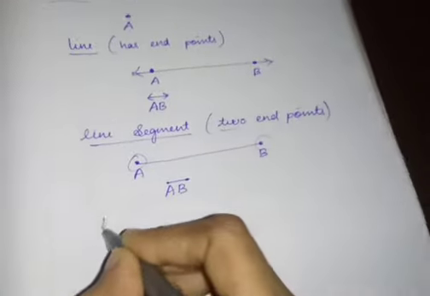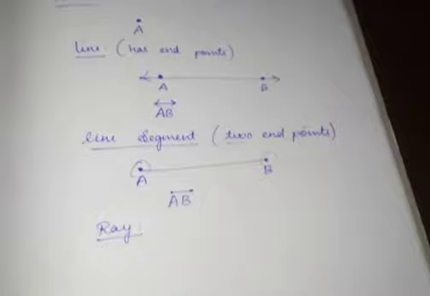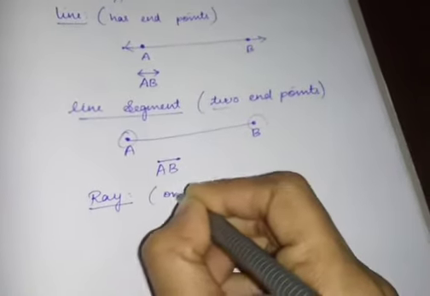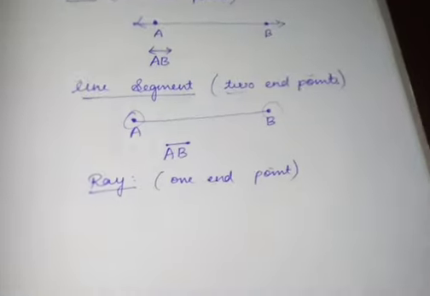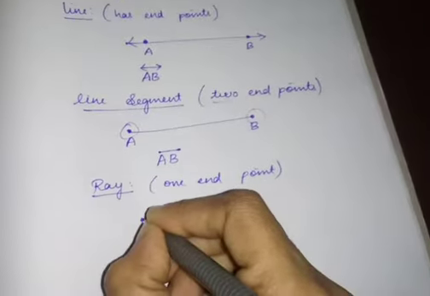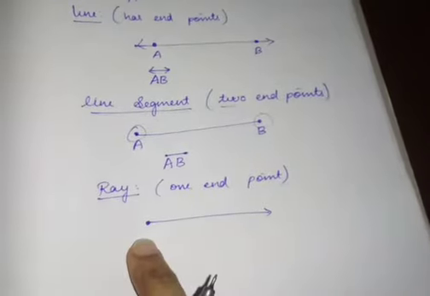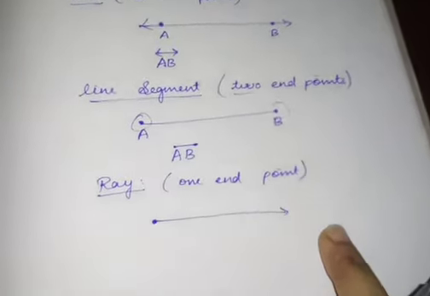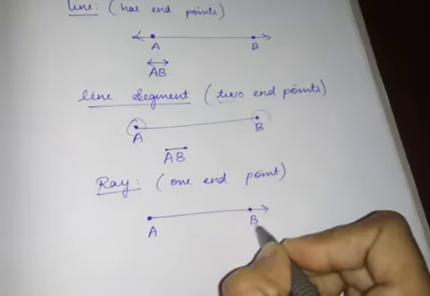Next concept is ray. Ray is nothing but it has one end point. Which means you have an end point and on the other side it is going on. So it has a starting point, but it doesn't have an ending point. So A is like this, B will be written like this.